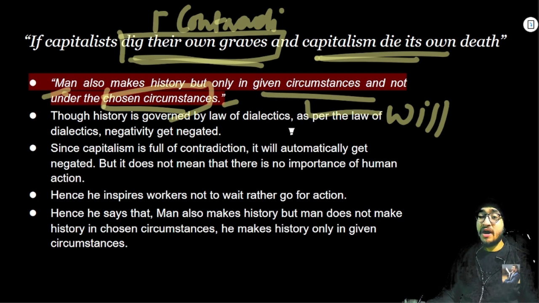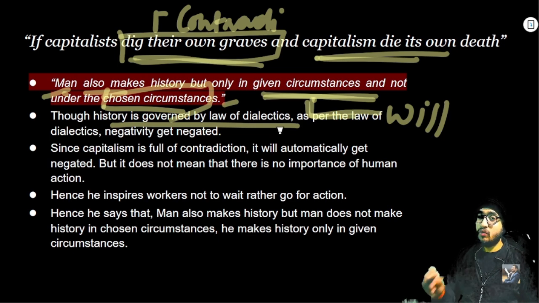So this is what Marx is saying, that man also makes history, but only in given situations, when they are given the autonomy and freedom of their will, and not under chosen circumstances. That was under capitalism. Though history is governed by the law of dialectics, again, go back to my back-to-back lecture and have a watch of what the law of dialectics was. The materialistic idealism in case of Hegel and Marx, right?